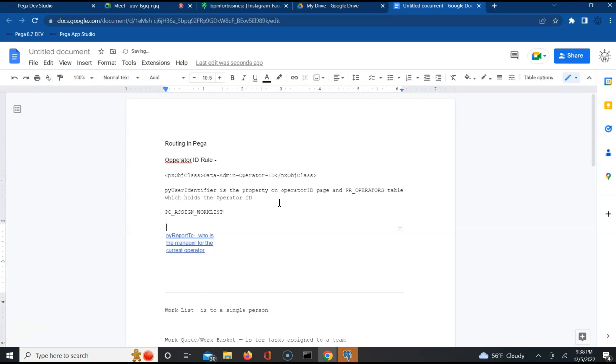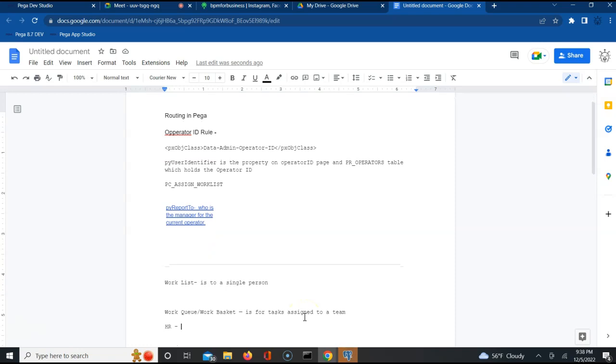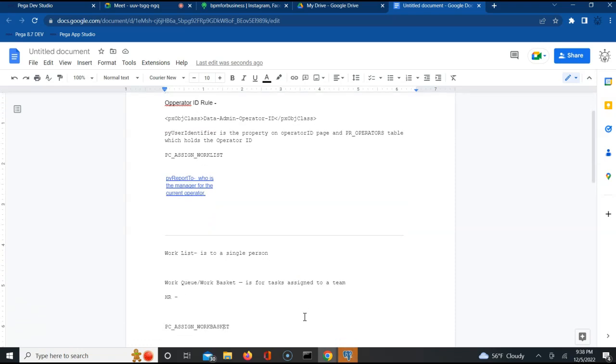What table does the record get inserted into when someone routes an assignment to an operator? pc_assign_worklist. What table does the record get inserted into when someone assigns an assignment to a work basket? pc_assign_workbasket. Does it make sense? We'll verify that. Don't worry.